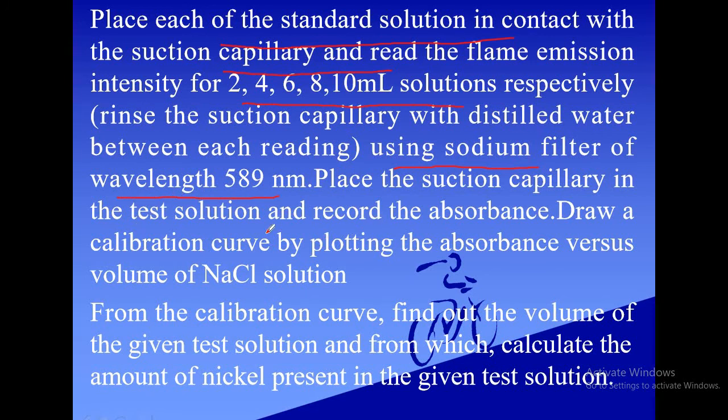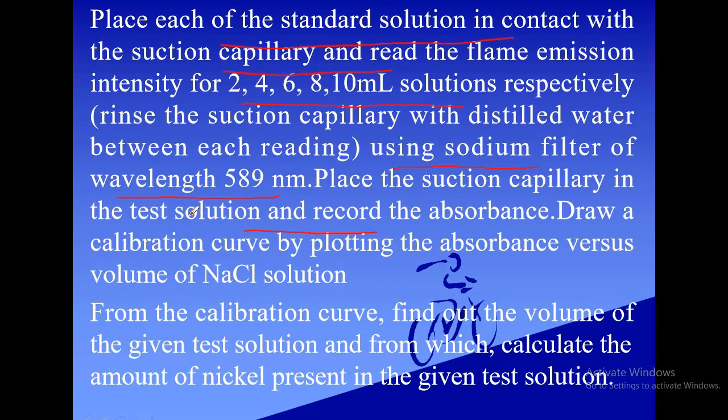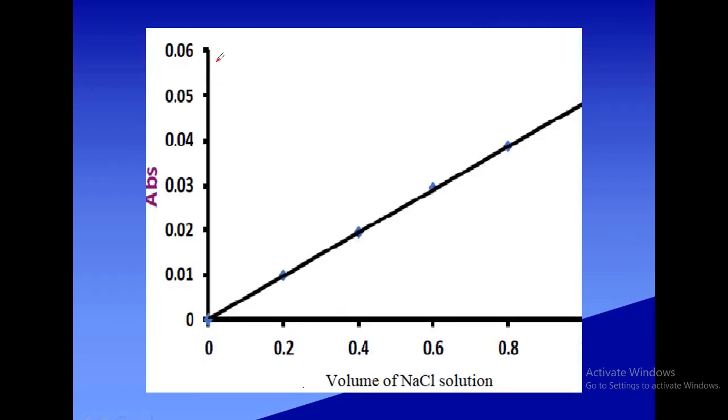Now place the suction capillary in the test solution and record the absorbance. After recording the absorbance, we have to tabulate all the readings, that is, the volume of the sodium chloride solution and the absorbance values are to be recorded in the table, and we have to calculate the weight of sodium in the case of each standard solution, using the formula 0.1 milligram multiplied by the volume of the solution. And then we have to plot the calibration curve, with absorbance along the y-axis and volume of NaCl solution along the x-axis. We get a straight line passing through the origin.